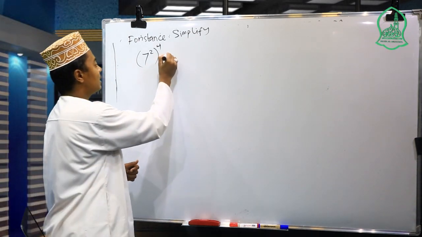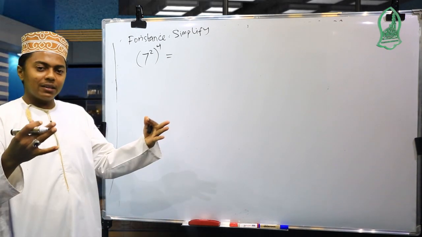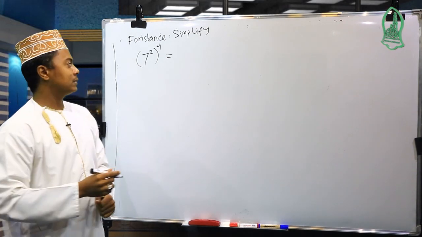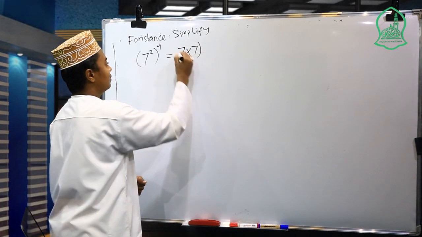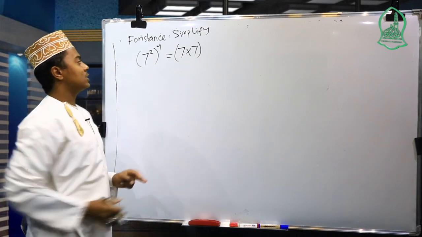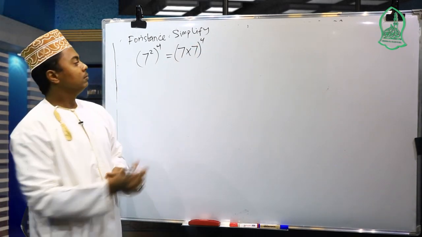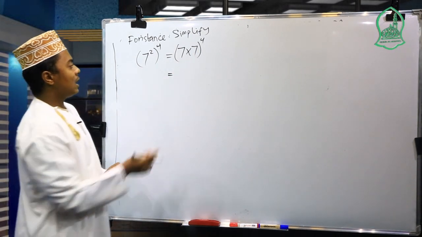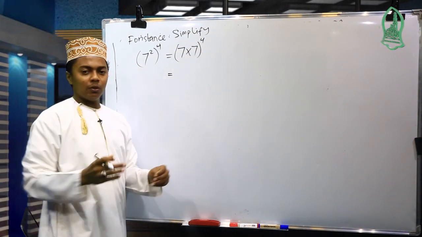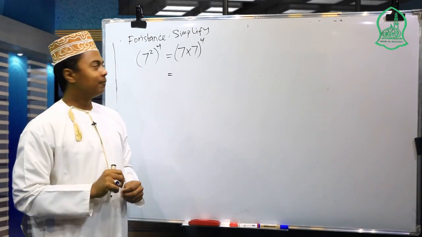So here, let's say 7 squared. What is 7 squared? The 7 is multiplied 2 times, so we get 7 times 7. But the whole thing, to the 4th power, so we continue with that. This 7 times 7, we have to multiply it 4 times.